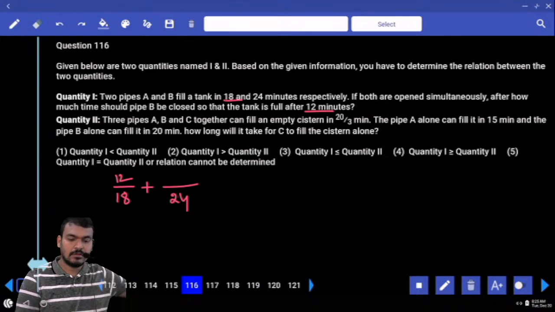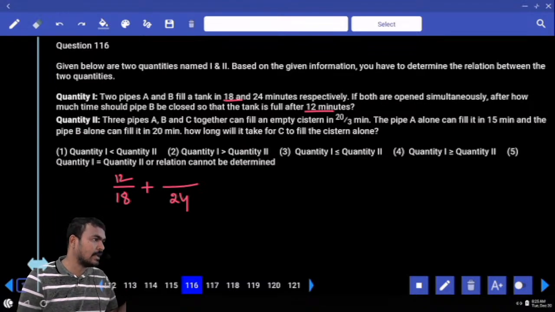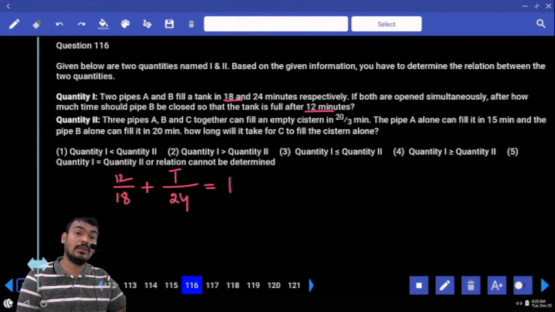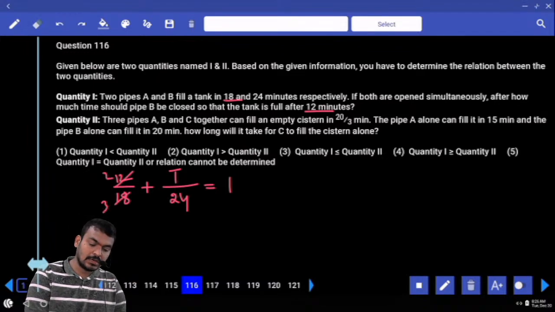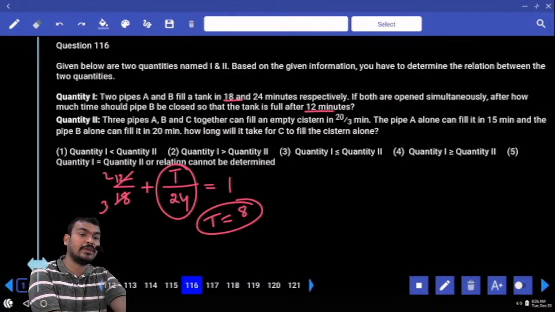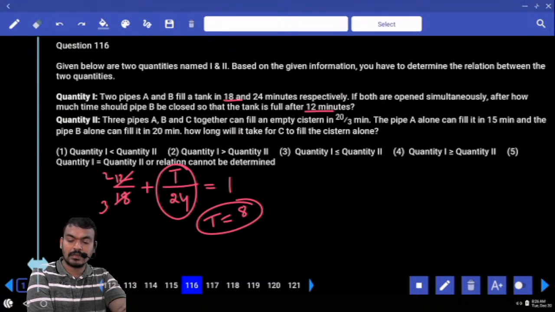First one is open for all the 12 minutes, means 12 by 18. But the second one is open for some time or total time? Some time. Both are adding, it is the total tank capacity. What is the total tank capacity? 1. It is 2/3 complete. What is the remaining? 1/3. Then T equals how many minutes? 8 minutes. Means the second one is closed after 8 minutes. Next, quantity 2. 3 pipes A, B, C together can fill an empty cistern in 20 by 3 minutes.